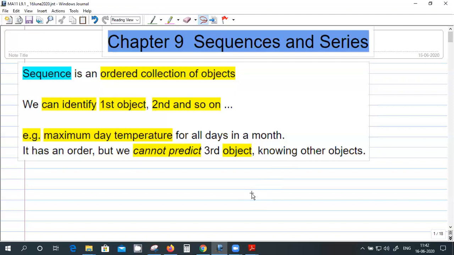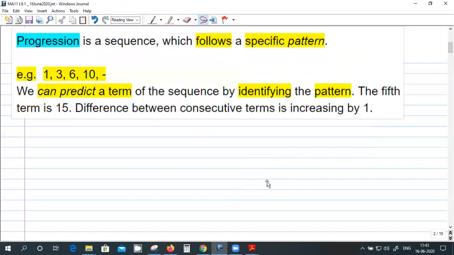But still there is a sequence: the first day's maximum temperature should be first, the second day's maximum temperature should be second. So there is a sequence, but you cannot predict the object based on the knowledge of the previous objects. Such a collection is called a sequence, and a progression will have a specific pattern. Based on the pattern, we can predict the next term.